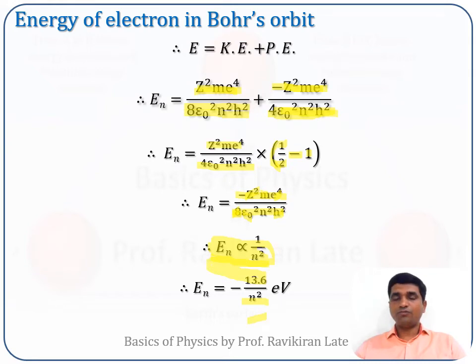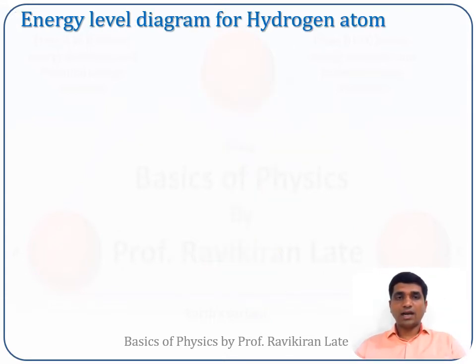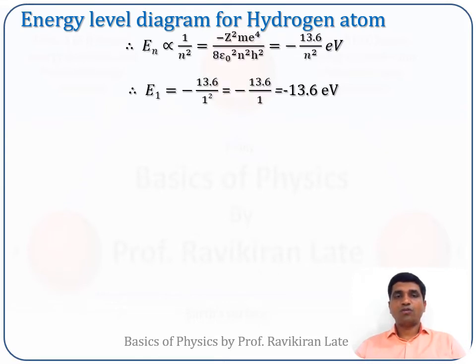So from this one we can calculate the energy of the electron in various orbits. So let us start to calculate the energy of the electron in the first 5 orbits. For the first orbit n equal to 1, the principal quantum number n will have value 1. So E1 is equal to minus 13.6 divided by 1 square. 1 square will be 1. So this is equal to minus 13.6 electron volt.